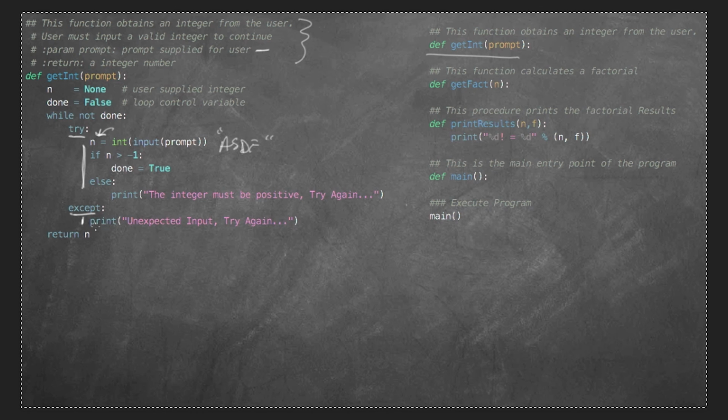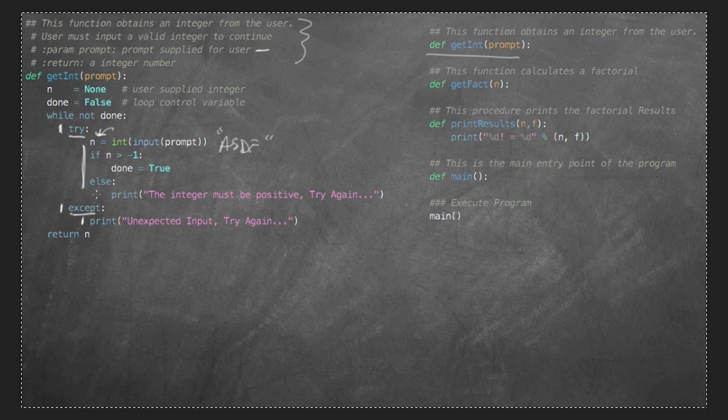I am going to catch it, and I'm going to deal with it right here. And the message is going to be print unexpected input, try again. Okay, so the person types in ASDF, the result is it prints unexpected input, try again, and then it goes back to the top of the loop and says, hey, input your data. And then down here, it makes sure that it's okay. And if it's true, then we drop out of the loop and life is great in River City.